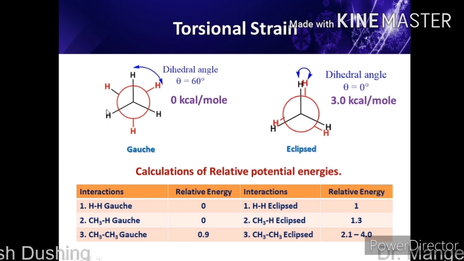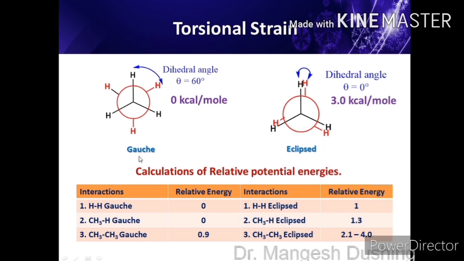So all hydrogens are gauche to each other. So there are two types of conformations we have now, eclipsed conformation and gauche conformation. Now we will calculate the relative potential energies of these conformations if these hydrogens are replaced by some other groups.